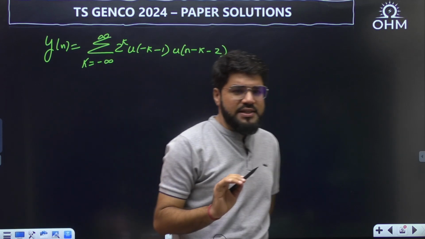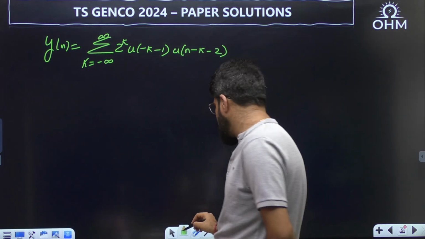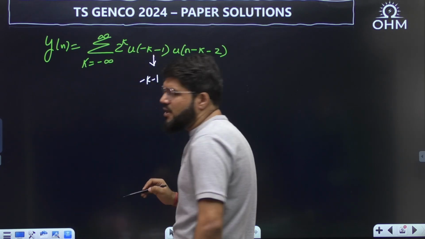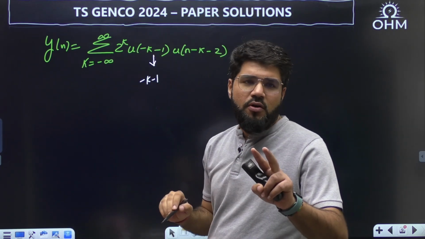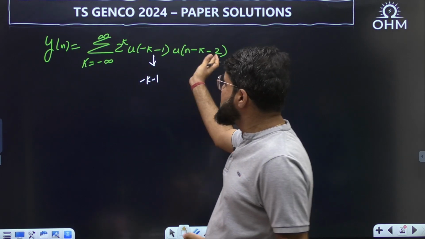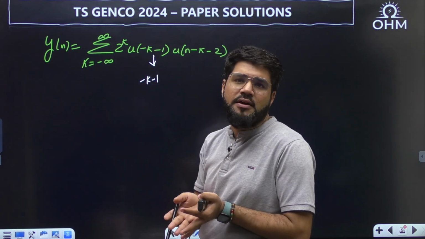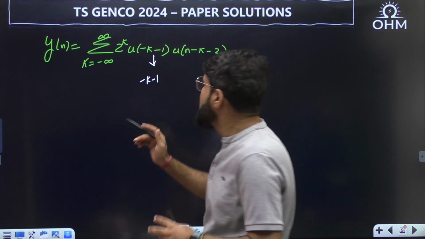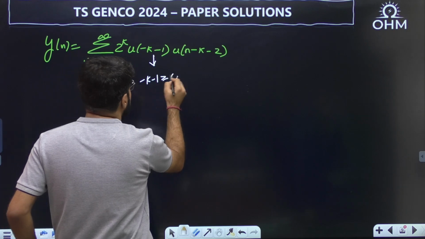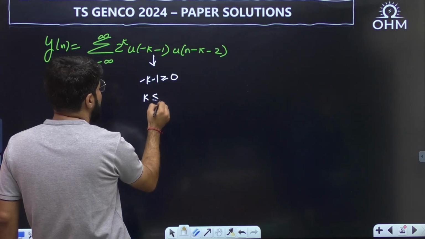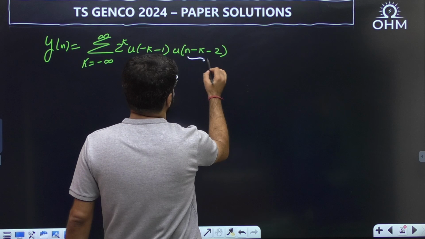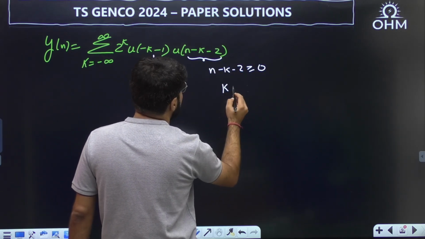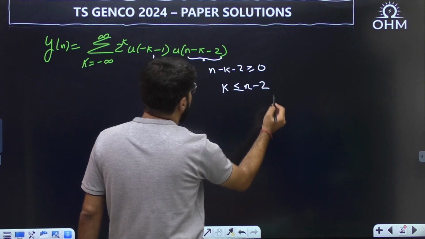Now whenever a unit step comes inside the summation, you should modify the limits. The unit step will take one value, 1 or 0. Whenever it takes the value 0, the whole summation is 0, so that limit is not to be considered. When does the unit step take the value 1? When the argument is greater than or equal to 0. Minus k minus 1 greater than or equal to 0 tells you that k should be less than or equal to minus 1. Similarly, n minus k minus 2 should be greater than or equal to 0, suggesting that k is less than or equal to n minus 2.